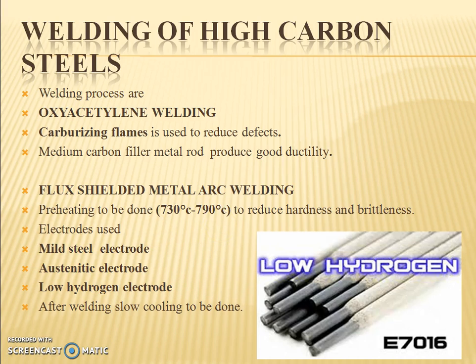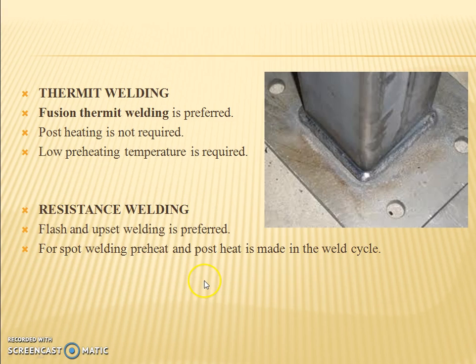The electrodes used for the welding process can be mild steel electrodes, austenitic electrodes and low hydrogen electrodes. Thermite welding and resistance welding can also be used for high carbon steels. This is a good example of the welded joints found in high carbon steels.